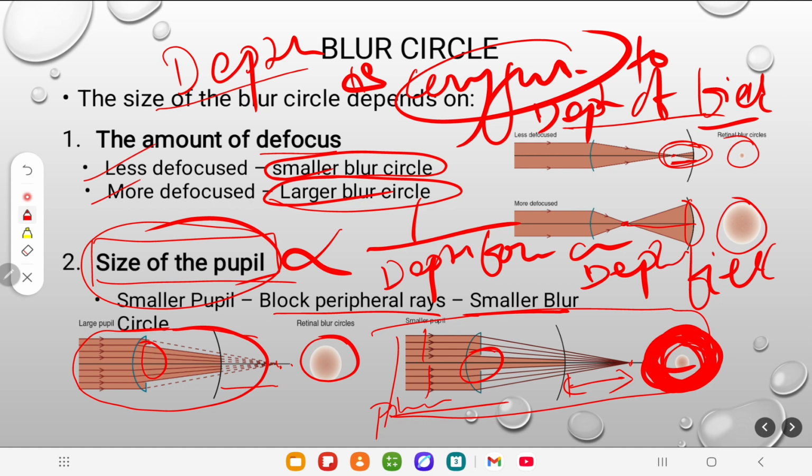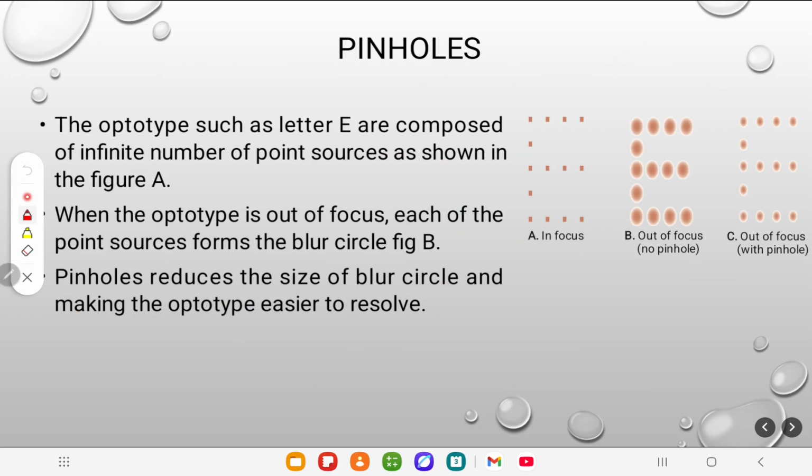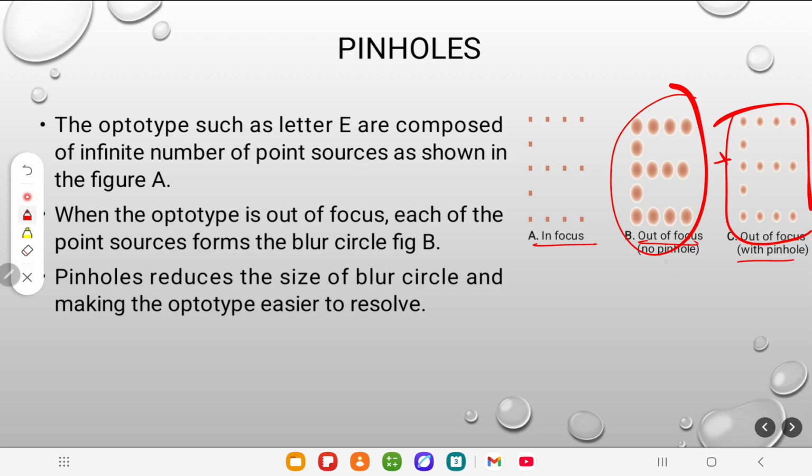If the size of the pupil is greater, depth of focus and depth of field decrease. If the size of the pupil is small, then depth of field or depth of focus increases. It's reverse. So in case of pinhole, as I have already told you, B is out of focus, A is in focus. With a pinhole, can you compare this size from out of focus, just by putting a pinhole, the size of the blur circle reduces, so that resolution increases. So it's a basic principle of pinhole.